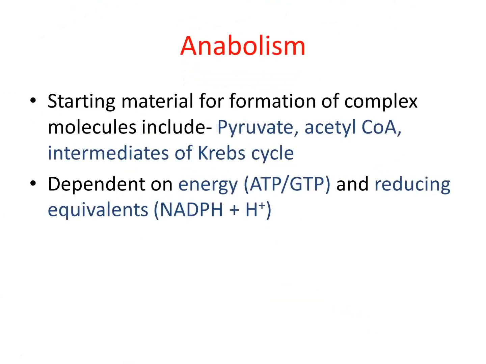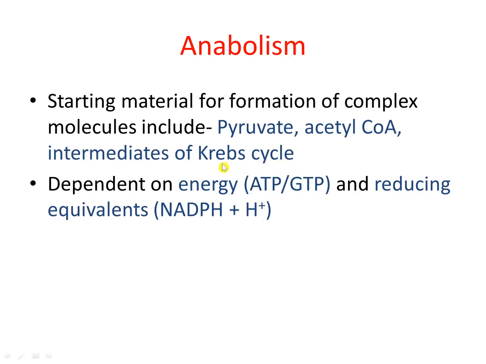Now, what is anabolism? In case of anabolism, we have seen that it is the synthesis of complex molecules from simple molecules, and these simple molecules act as starting material for the formation of the complex molecules. These simple molecules include pyruvate, acetyl coenzyme A, or the intermediates of the Krebs cycle or the citric acid cycle.